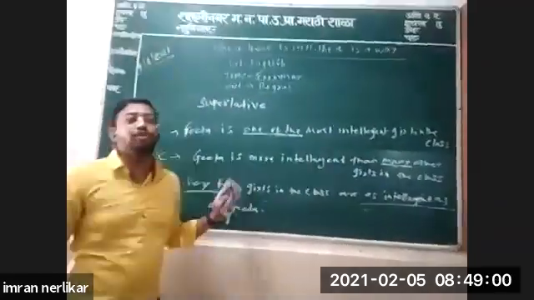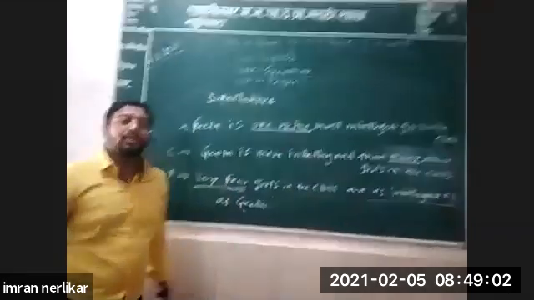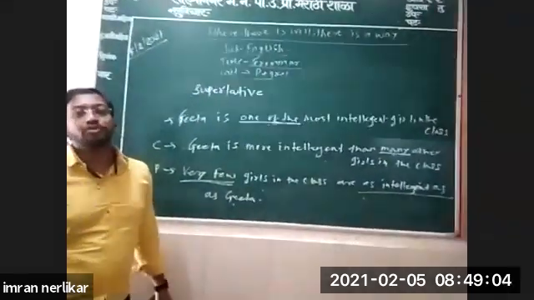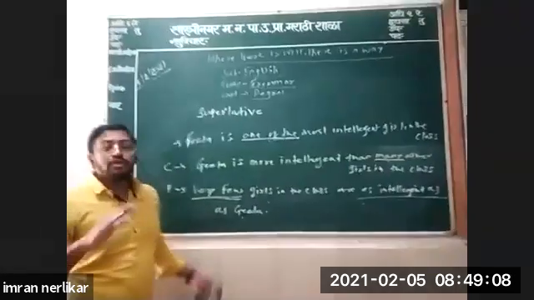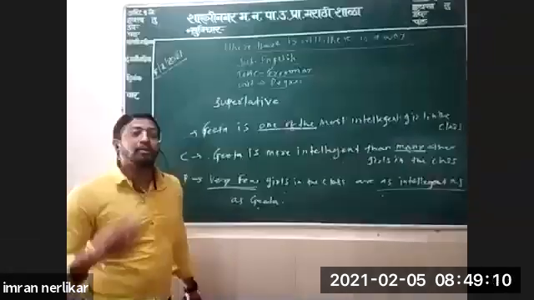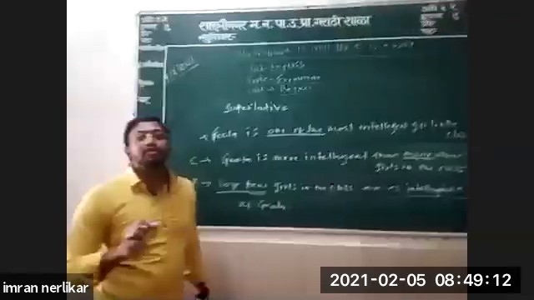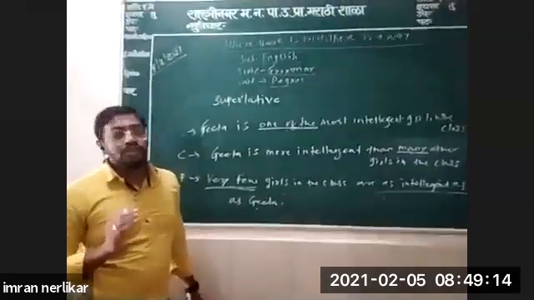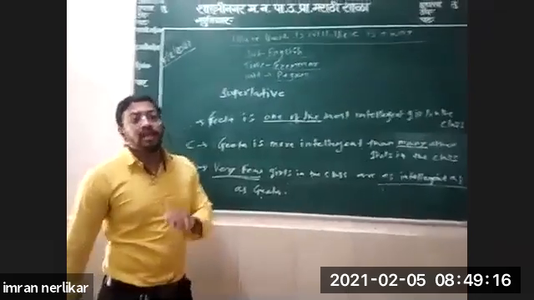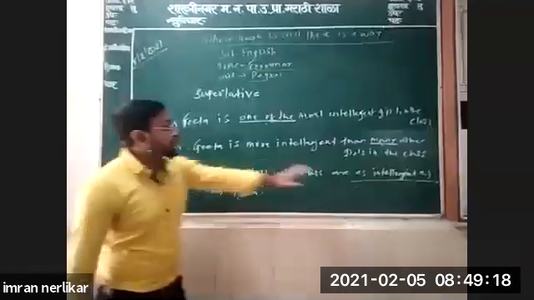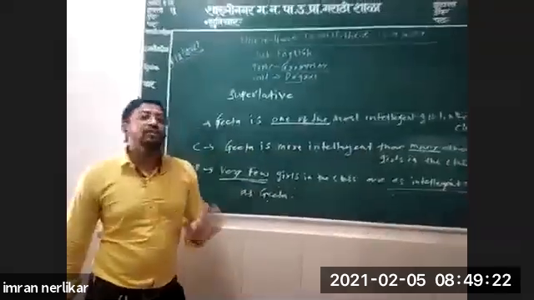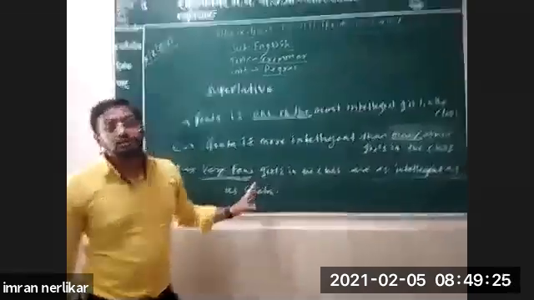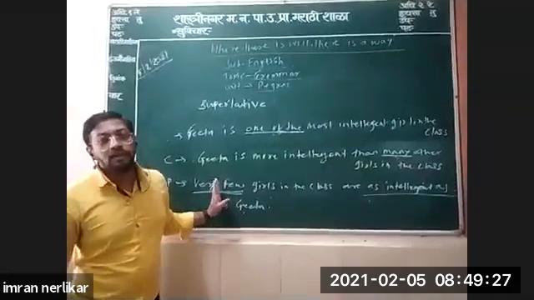These are some of the rules to transform degrees. If you solve more and more examples, it will be very easy to solve in the exam. Just focus on the structure: positive, comparative and superlative, three stages.